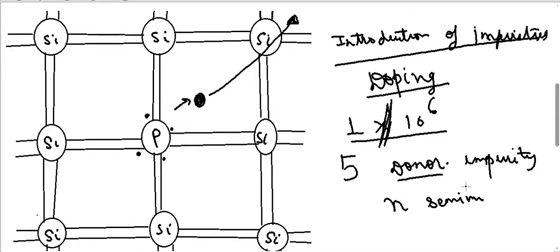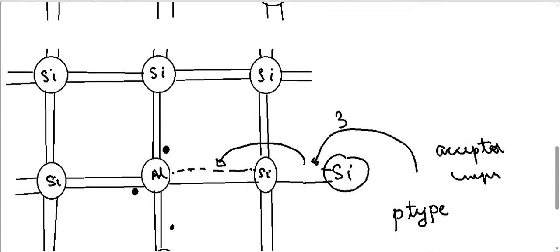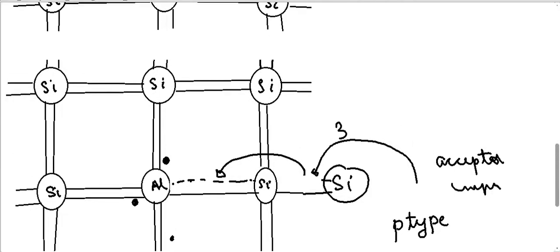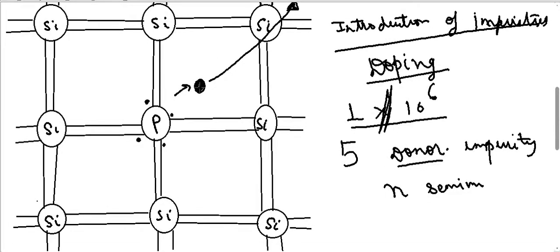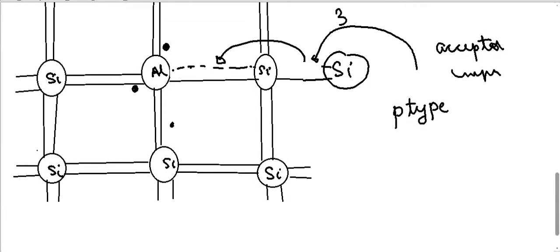One is by introducing a donor impurity, and another is introducing an acceptor impurity. The one with a donor impurity, because it gives an electron, is called N type of semiconductor. And the other type, where the acceptor impurity is there, because it accepts electrons, is called positive type or P type semiconductor.